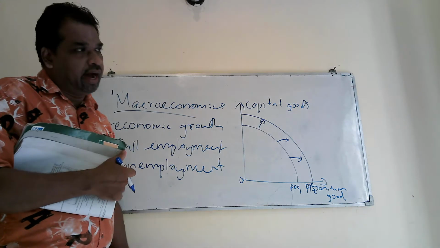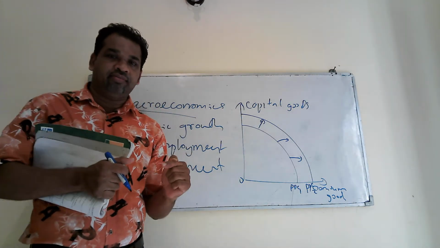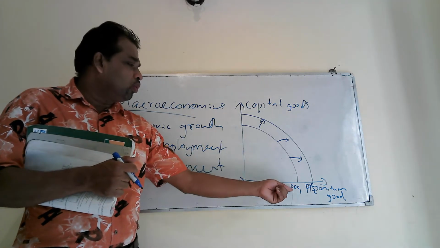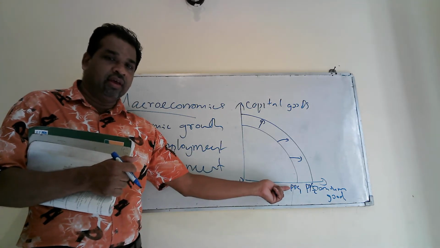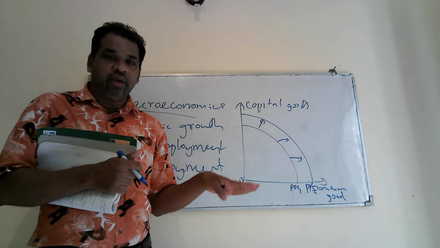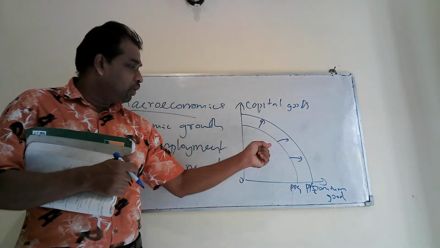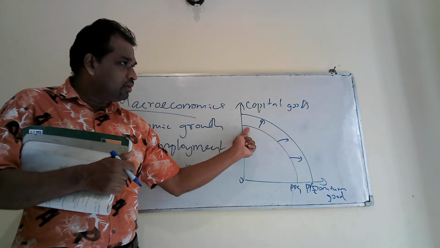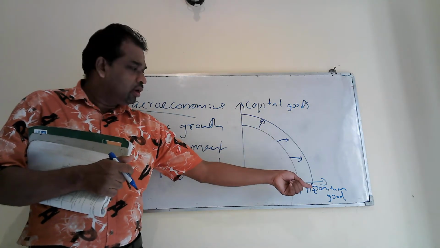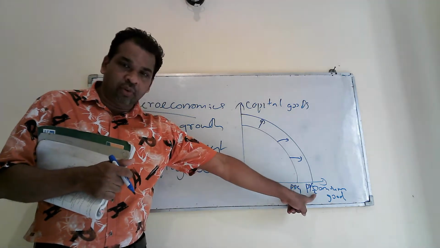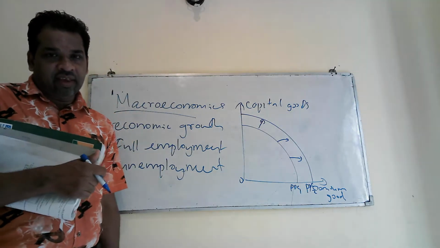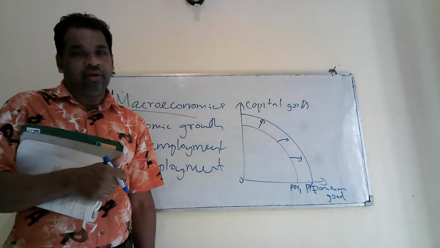I will repeat the answer again. If you are asked to explain economic growth by using a PPC diagram, first you have to indicate the original PPC, that is the maximum capacity. After you achieve economic growth, there can be a shift of the original PPC. Then you can shift your existing PPC rightwards, like this. I have indicated PPC 2, then you can indicate by using arrows. Economic growth means increase in production of the economy.